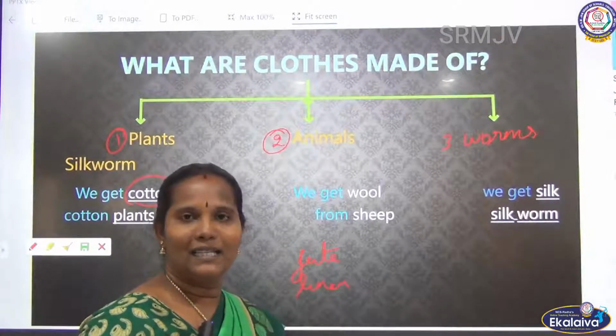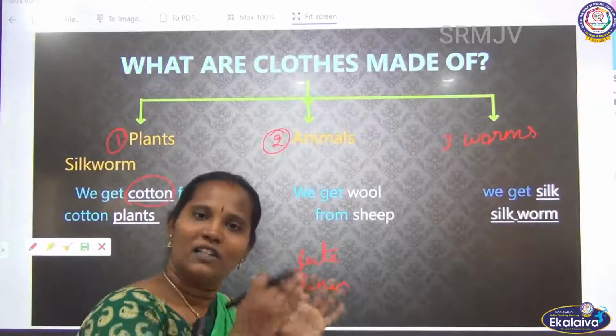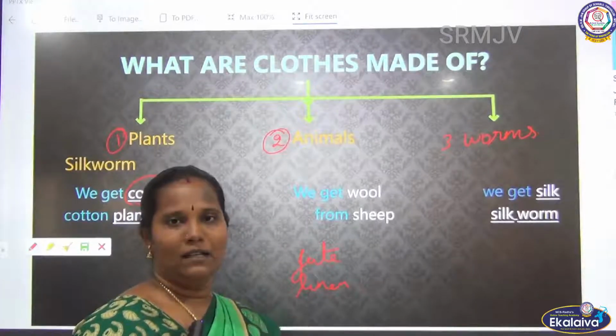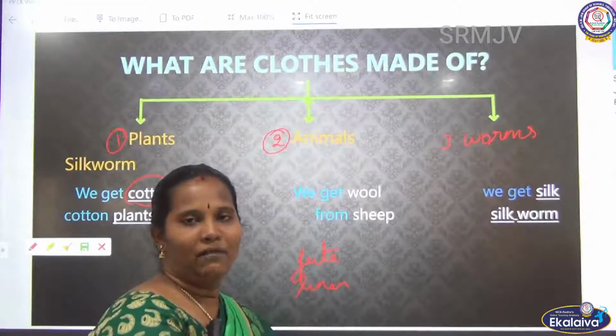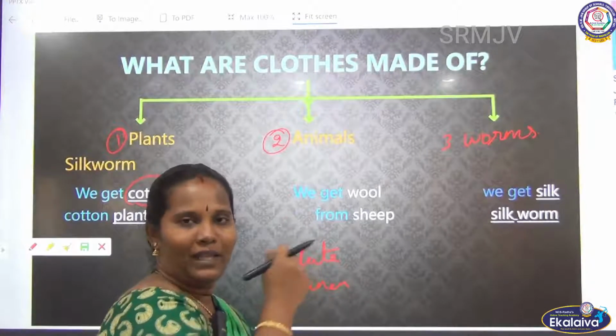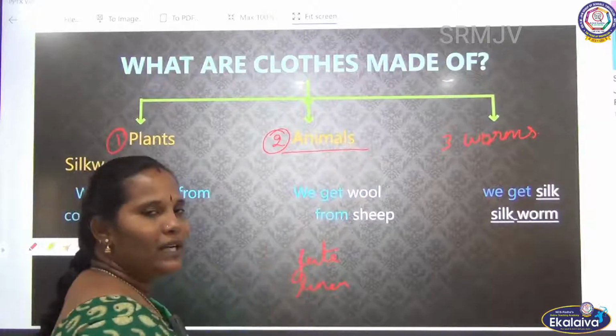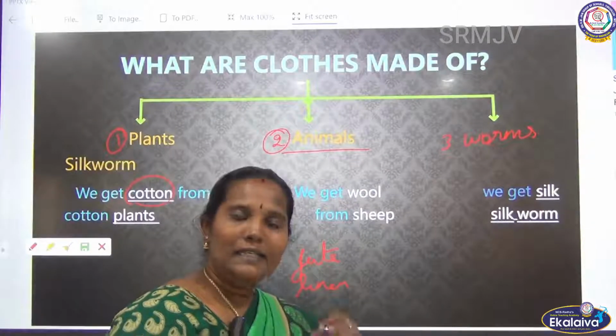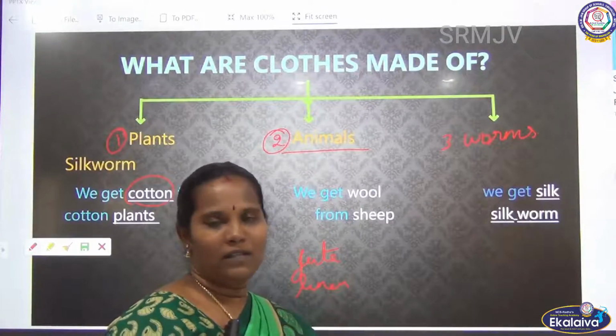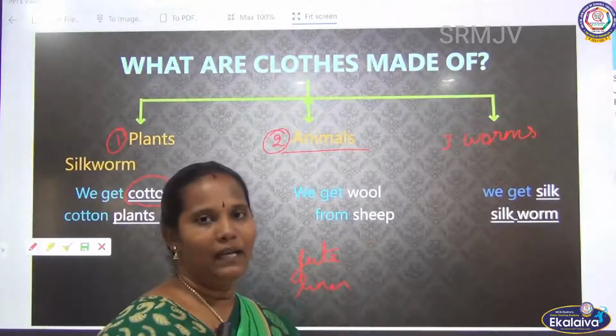Nowadays you are using linen sarees, linen shirts, isn't it? These all also come from the plants. So one thing is the plant. We are getting cloths from the plant. Second one is animals. We are getting some other cloths, some other fabrics we can sew, that also we get from the animals.